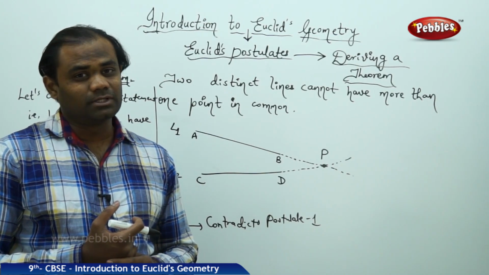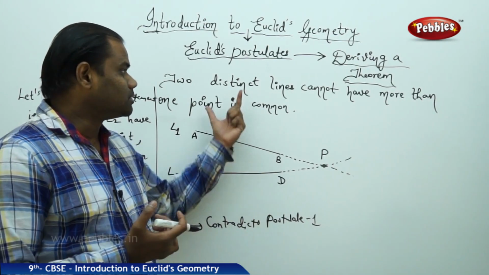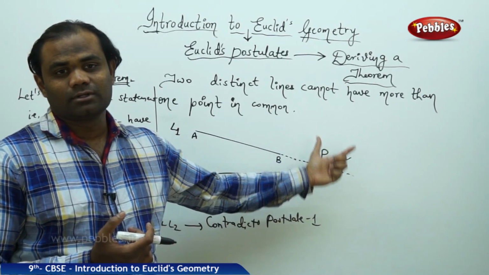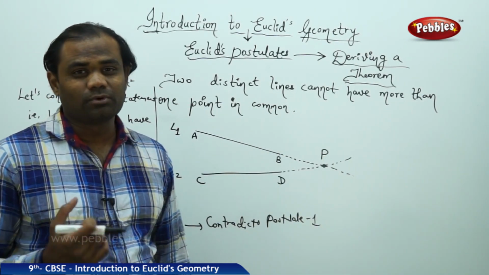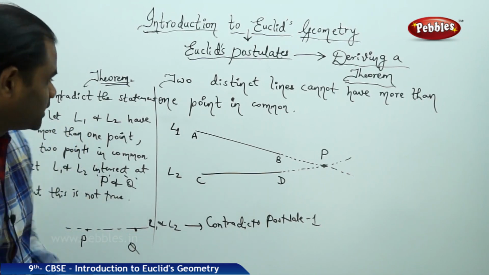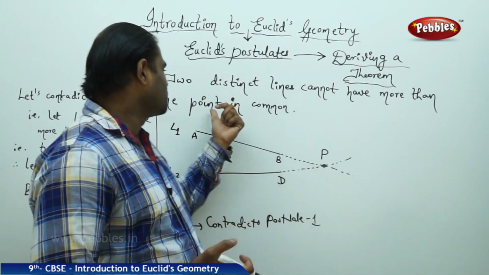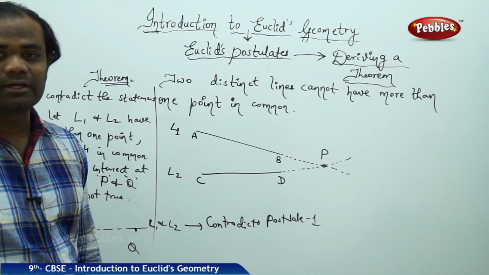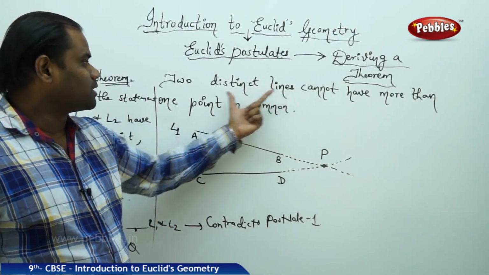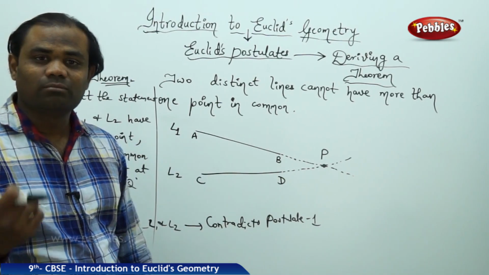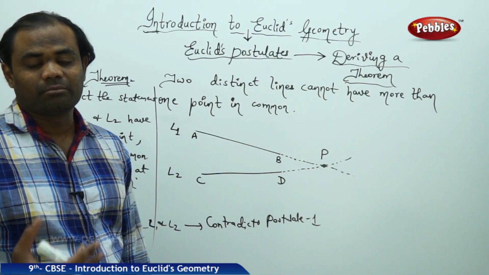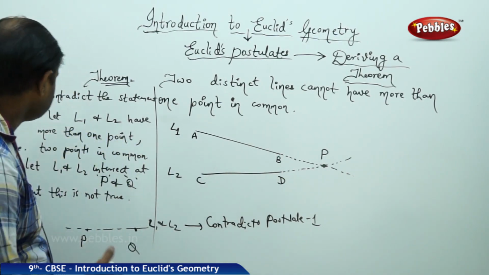So our assumption is wrong, implies the original statement is correct. So this kind of proofs are called proofs by contradiction, where I take the contradiction of the given statement. The distinct lines cannot have more than one point in common. Let's take the statement 2 distinct lines have more than one point in common and then prove by contradiction.